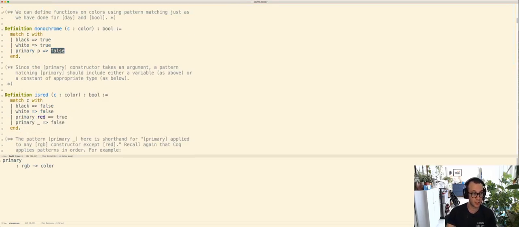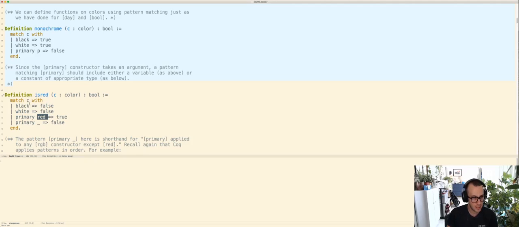So here's another function, isRed. IsRed takes a color and it's going to return true exactly and only when it's the primary color red. Here's a way to write that. It's got a new concept in it too. So here, rather than writing a variable, we've written a constructor name. Remember, red is a constructor of type RGB.